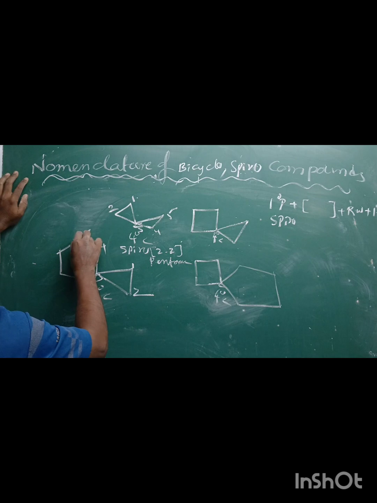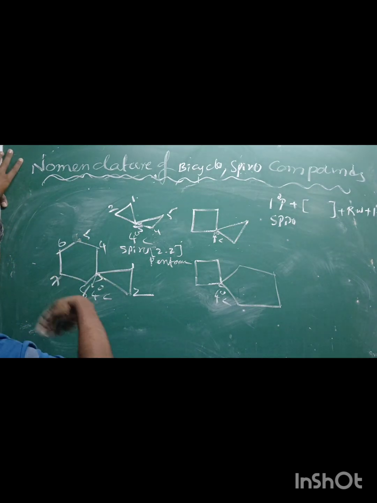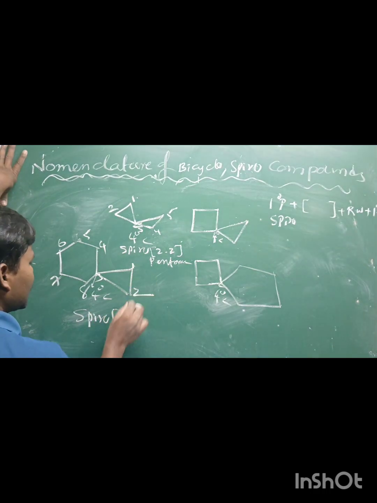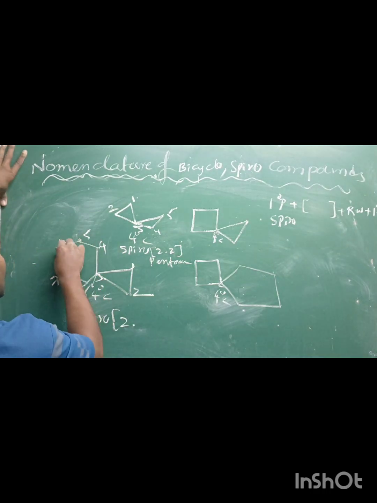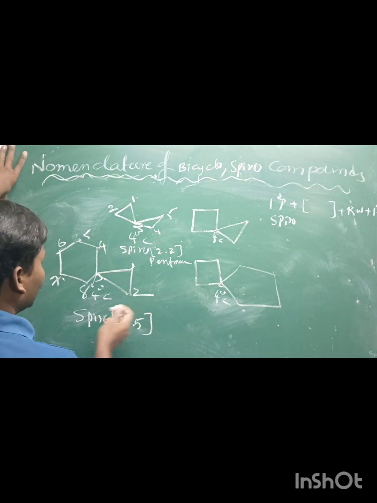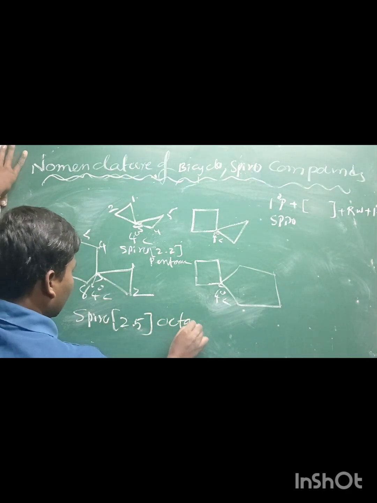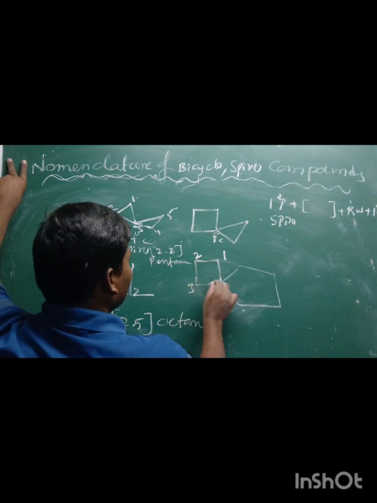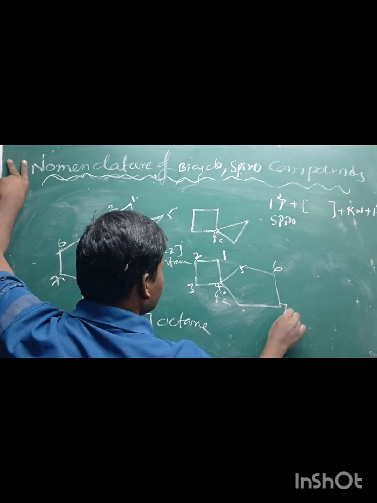If you take this one, the numbering starts with the small ring to the big ring. Total number of carbon atoms 8. Spiro, small ring 2 positions, big ring 5 positions. Total number of carbons 8, octane. Here it is small ring, big ring: 1, 2, 3, 4, 5, 6, 7, 8.